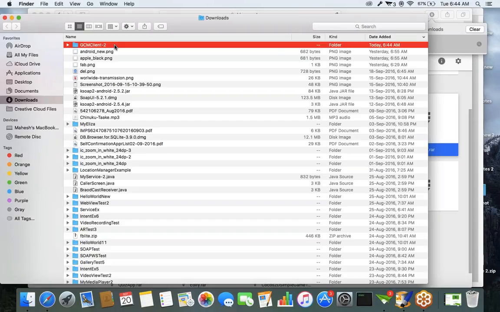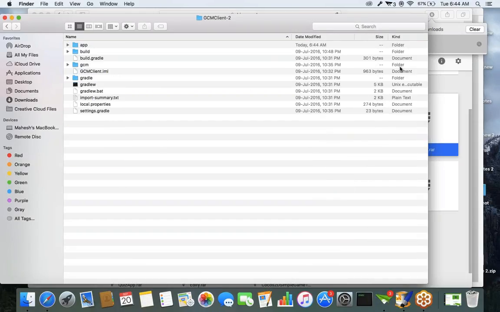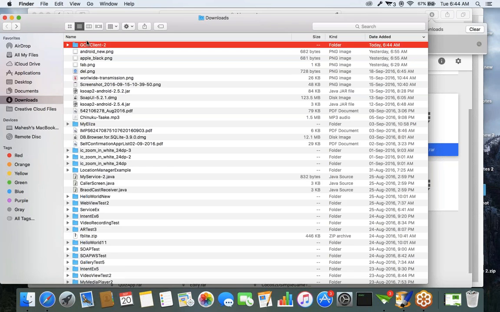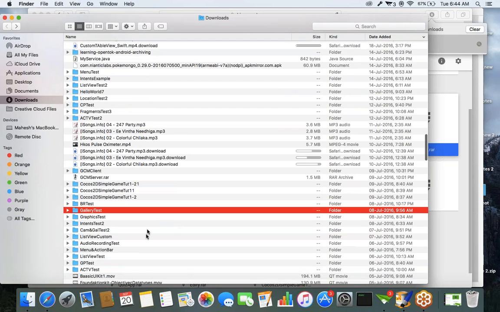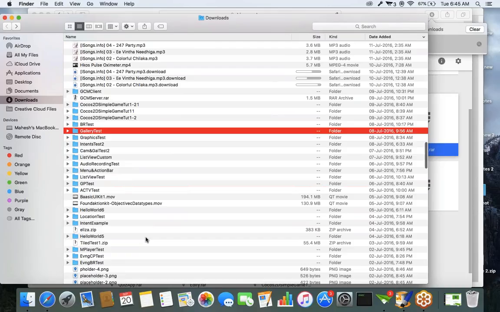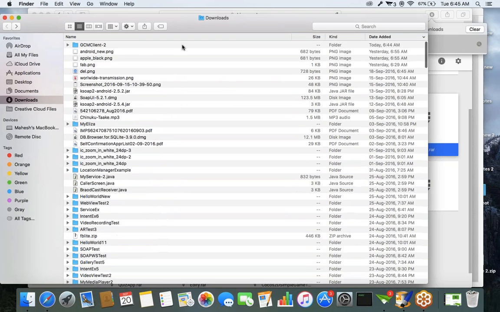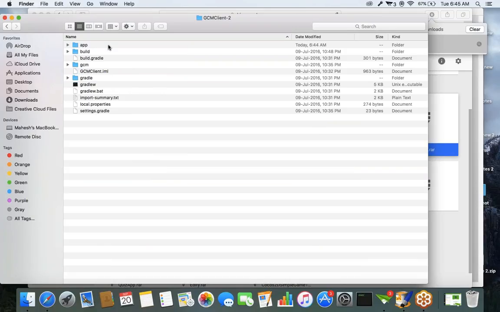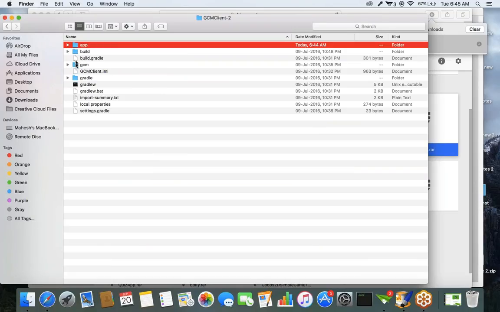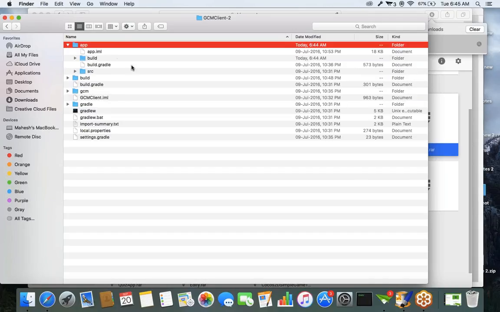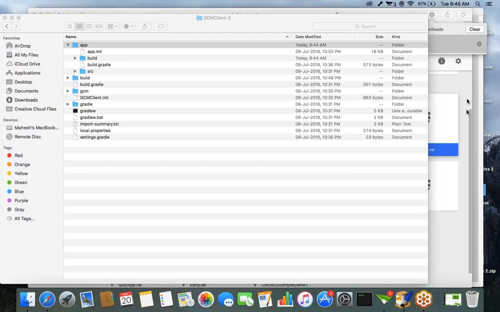Okay, this is the GCM client project. In this GCM client project, we have to import this project into our workspace. This is the first thing. I already placed this project in your drive folder. Let's download that folder.